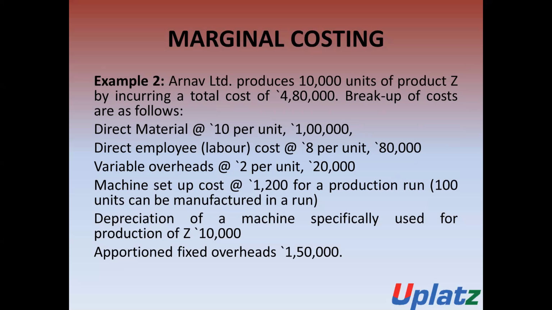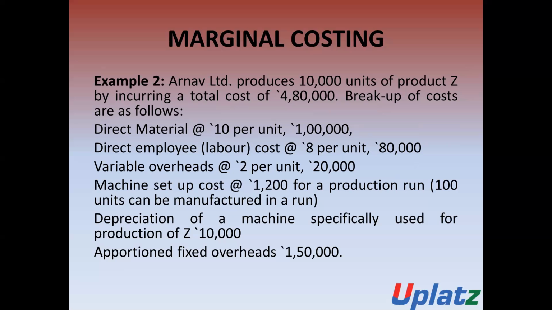Variable overhead is 2 rupees per unit, and the total variable overhead is 10,000 into 2, meaning 20,000. Machine setup cost is 1,200 per production run. 100 units can be manufactured in a run, and the company is manufacturing 10,000 units.